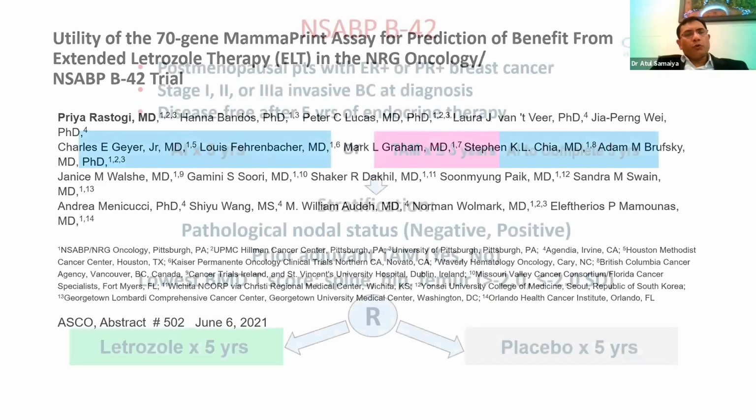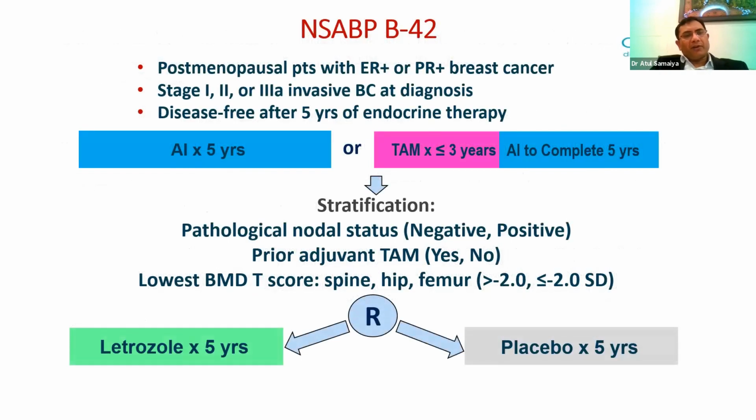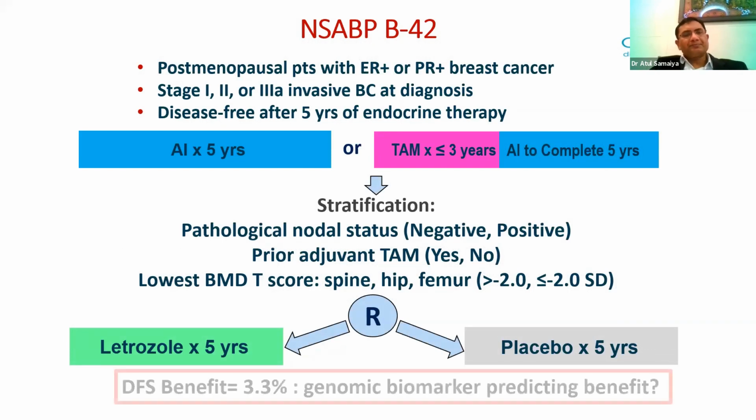They are all postmenopausal patients, ER and PR positive cancer, stage 1, 2, 3A, with disease-free survival as the endpoint. They completed 5 years of endocrine therapy, whether aromatase inhibitor or tamoxifen plus aromatase inhibitor, in combination. Whether node positive or negative, with prior adjuvant therapy, tamoxifen or AI, they were randomized to continue letrozole for another 5 years or placebo for another 5 years after the completion of 5 years of endocrine therapy. Next.